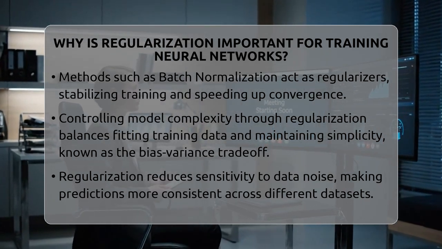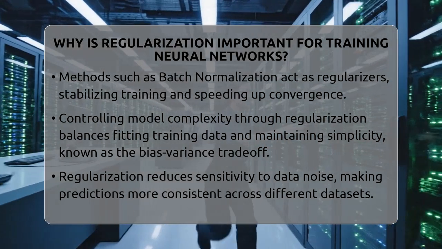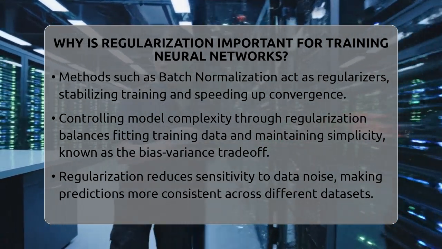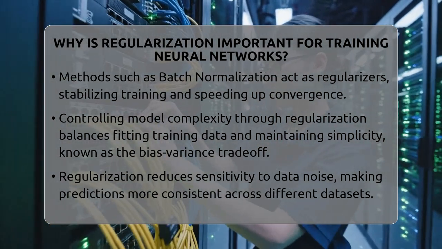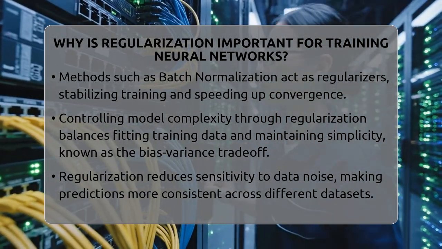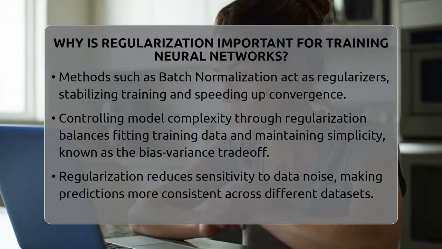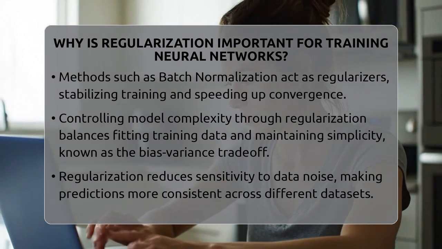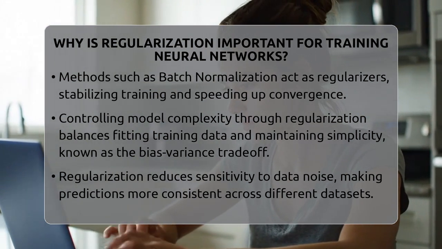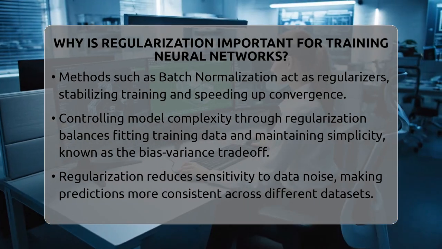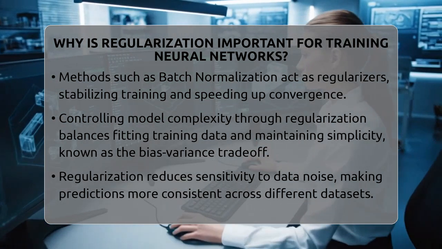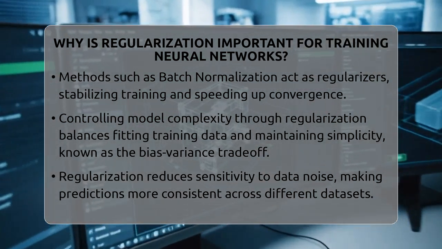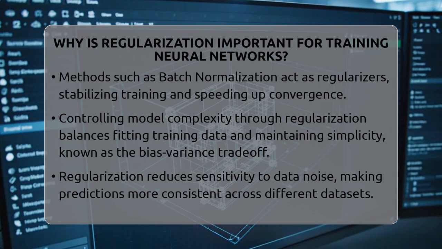Controlling the complexity of a neural network is another reason regularization is vital. Methods like L1 and L2 penalties add costs for large weights, discouraging the model from becoming overly complicated. This balance between fitting the training data well and keeping the model simple is called the bias-variance trade-off. When this balance is right, the model performs well on both training data and new data.